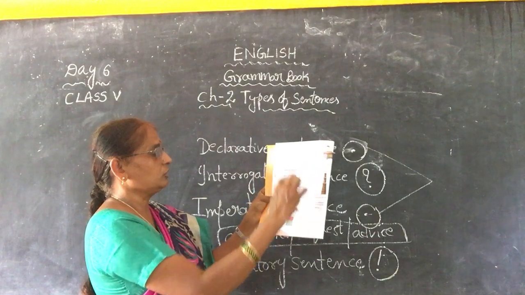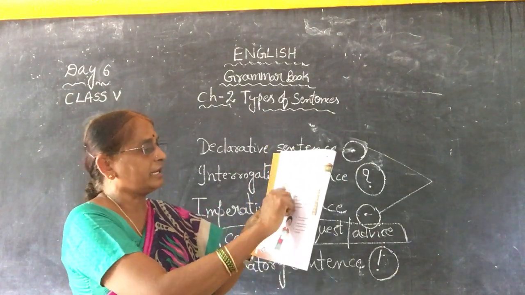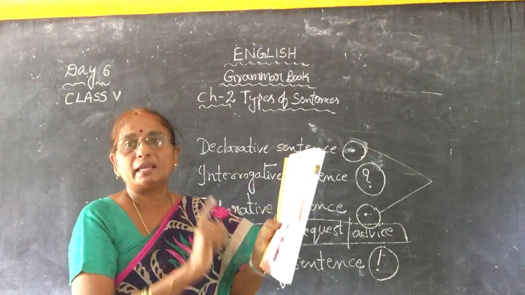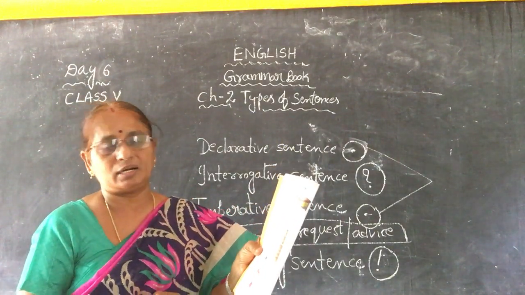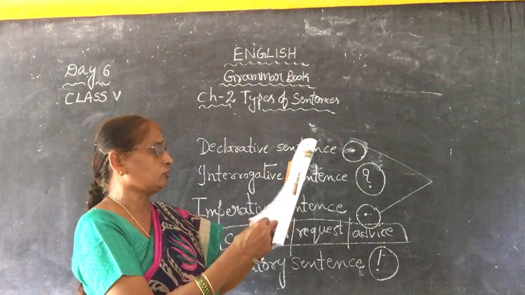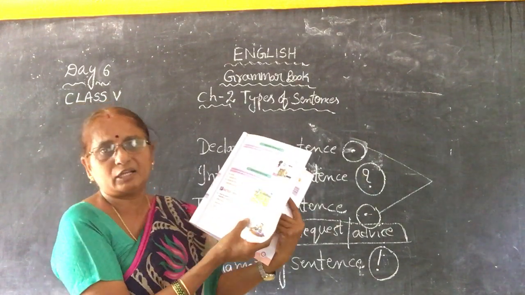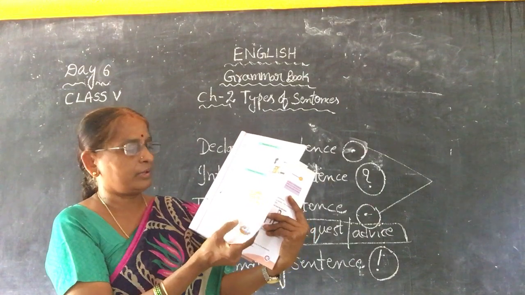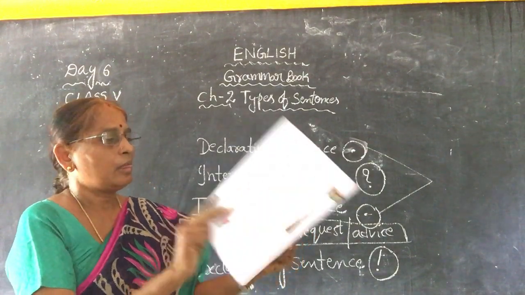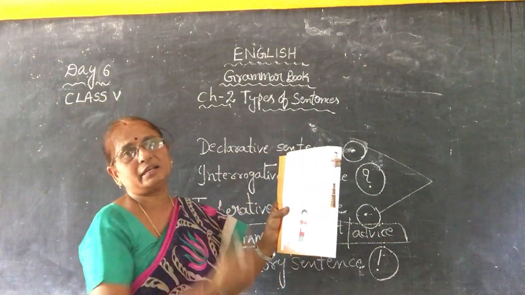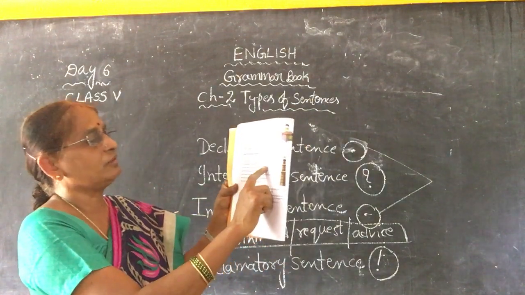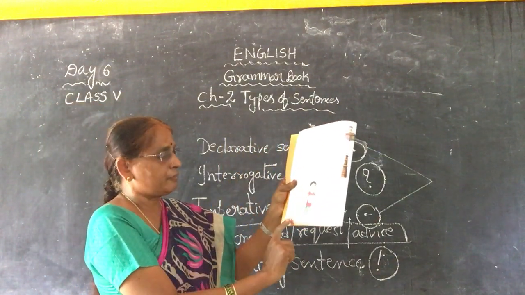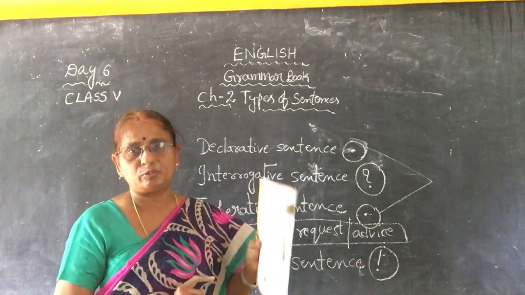All these sentences, 1 to 10 sentences. You have to write these 1 to 10 sentences of B of page number 12 in your English homework book, children. Because this one, no, 1 to 12 sentences of A we can write here only, just the word, declarative or interrogative or imperative or exclamatory. But this one we have to change the sentence, using the word which was given in the bracket. Okay? Do these 1 to 10 sentences of B of page number 12 in the homework book, children. Okay?